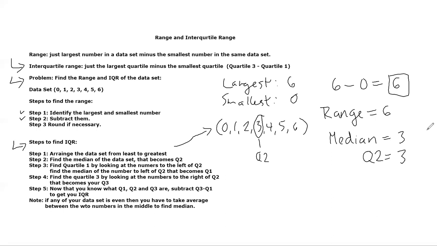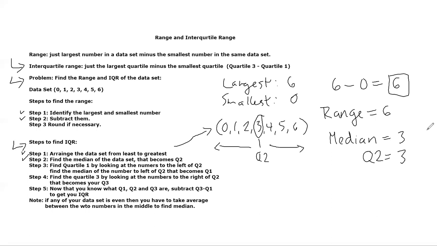I found it really easy because this data set has 7 numbers in it, and 7 is an odd number, and I know there's going to be a number inside of that. Now, there's 3 numbers to the right of this and 3 numbers to the left of this. So that's how I know that it really is the median. There's an even number of numbers to the left and to the right of it. Okay, cool. So I've done step 1. I've done step 2. Is there anything else?